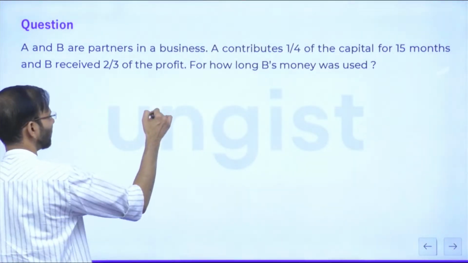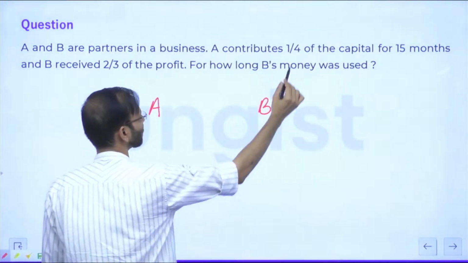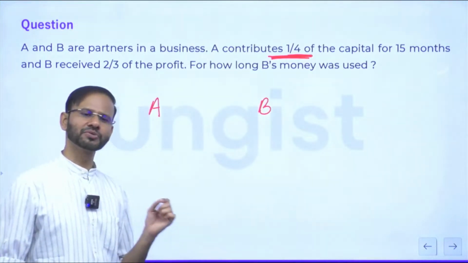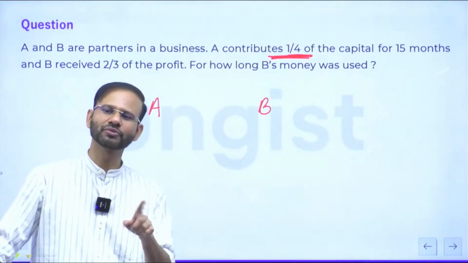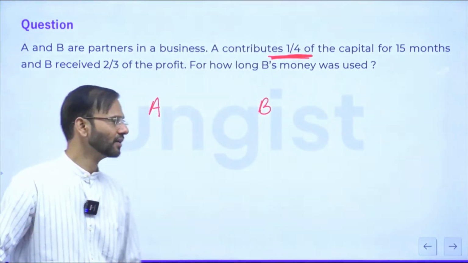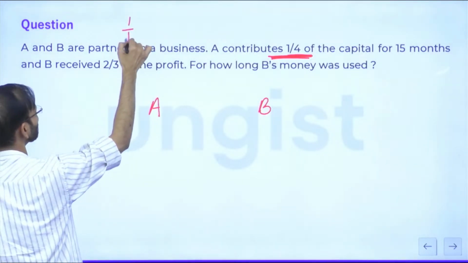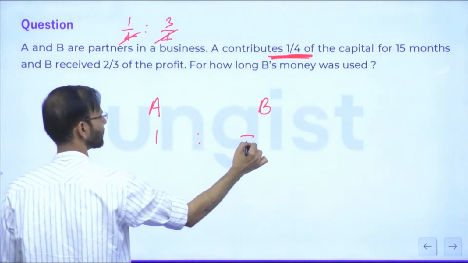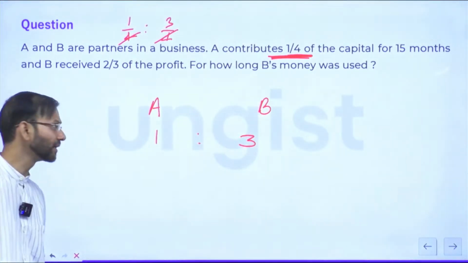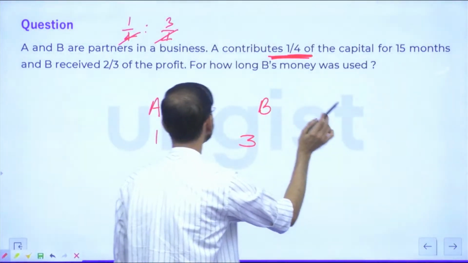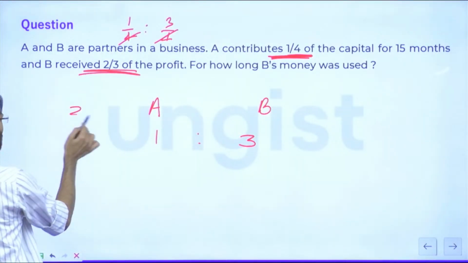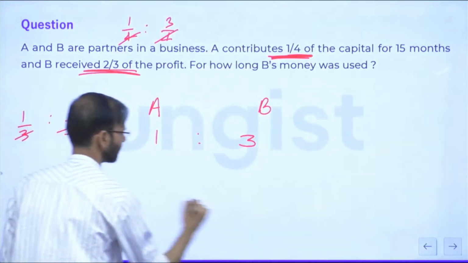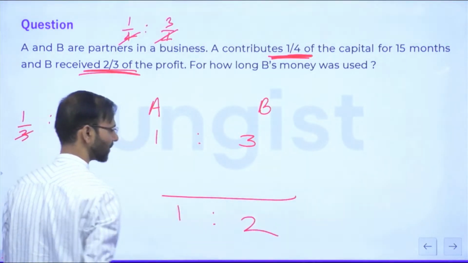Look, A, B, right? The question says A contributes 1/4 of the capital. So if A contributes 1/4, then B must be contributing 3/4 of the capital. So 1/4 and 3/4, the ratio is 1:3, correct? And B receives 2/3 of the profit, so 1/3 of the profit will be received by A. So this is a 1:2 final ratio.